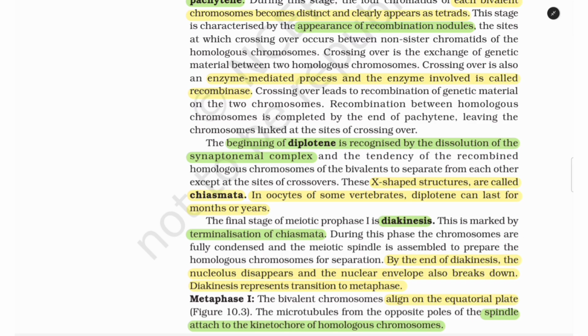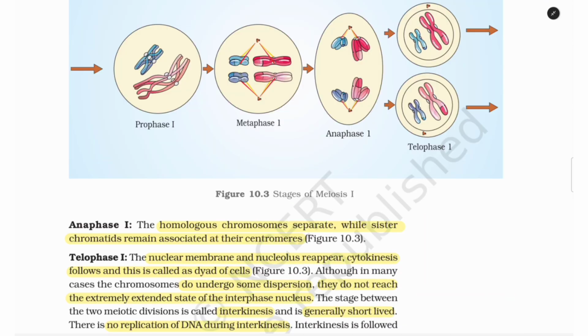Metaphase 1. The bivalent chromosomes align on the equatorial plate, figure 10.3. The microtubules from the opposite poles of the spindle attach to kinetochores of homologous chromosomes. Anaphase 1. The homologous chromosomes separate while sister chromatids remain associated at their centromeres, figure 10.3. Telophase 1. The nuclear membrane and nucleolus reappear, cytokinesis follows, and this is called a dyad of cells, figure 10.3.